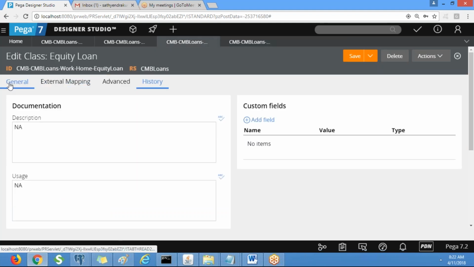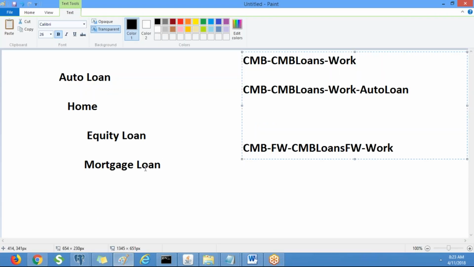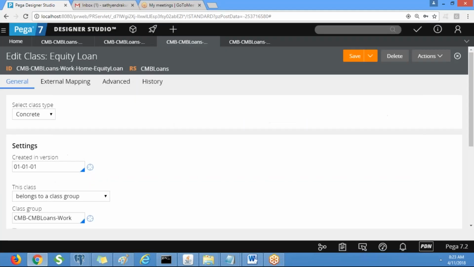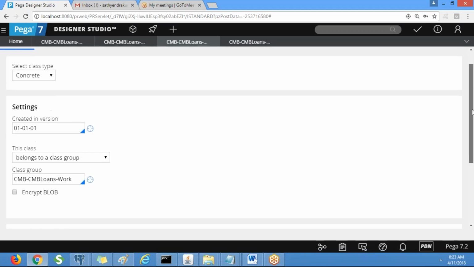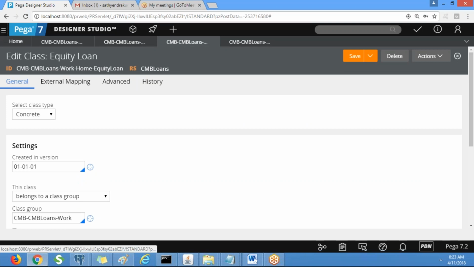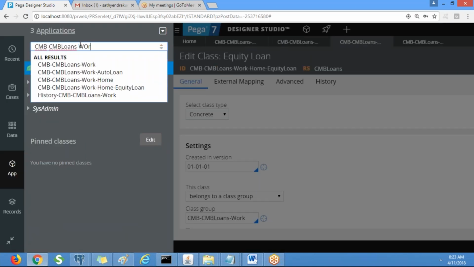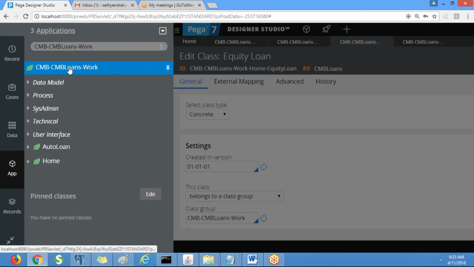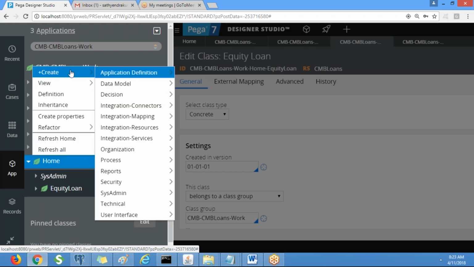So we created, what is this? Equity, right? Now, similarly, we need to create mortgage loan also. Okay, this is equity, right? So refresh the class group. If we expand form, you will see equity. Similarly, we need to create mortgage loan.